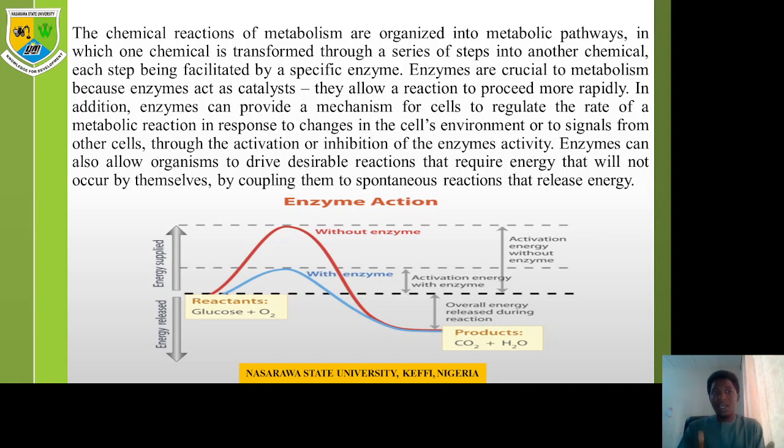Now, these enzymes can be used to determine if the metabolism or the metabolic pathways can proceed or can stop. If you want a pathway to proceed, all you have to do is activate this enzyme. And if you want this pathway to stop, all you have to do is inhibit this enzyme. So enzymes can be used to regulate metabolic reactions in response to changes in the cell.